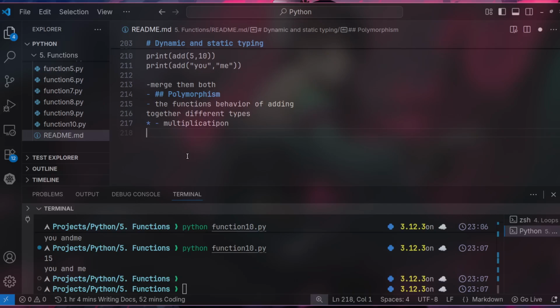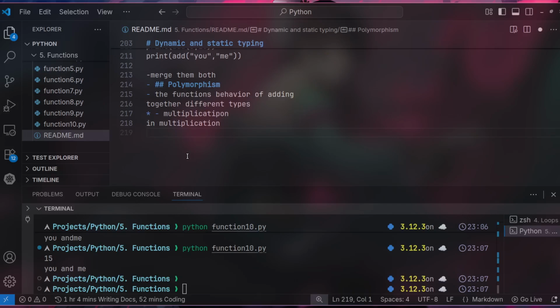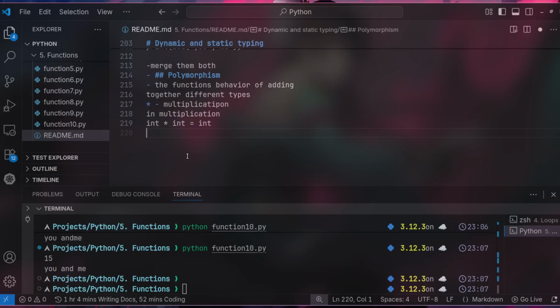So basically, in multiplication, we say an integer multiplied by an integer is equal to an integer, right? Now an instance whereby we have a string multiplied by an integer, right? So in this instance,